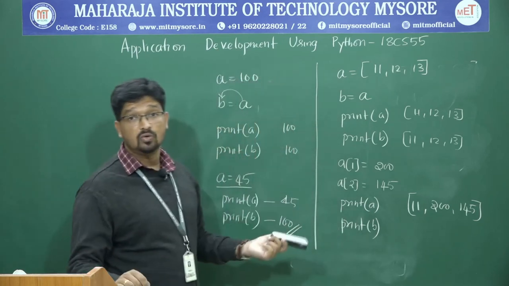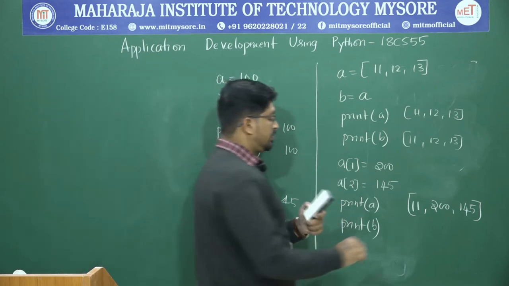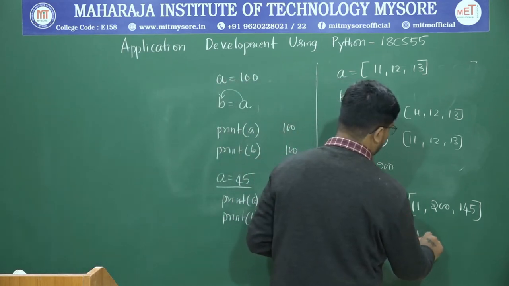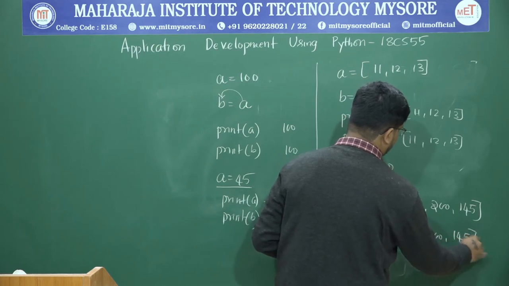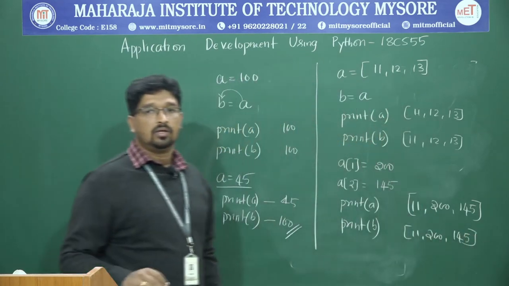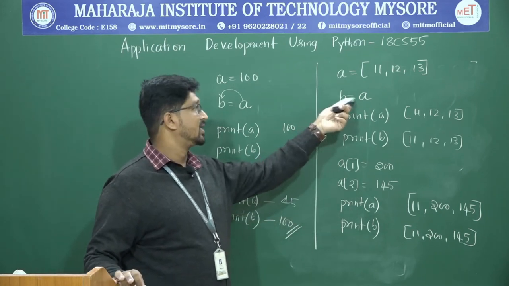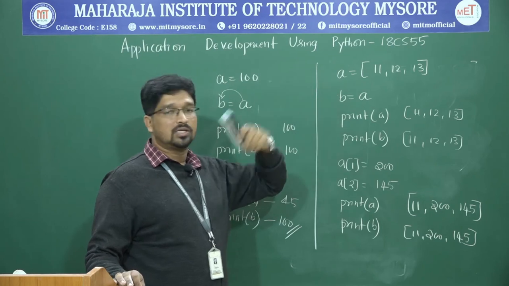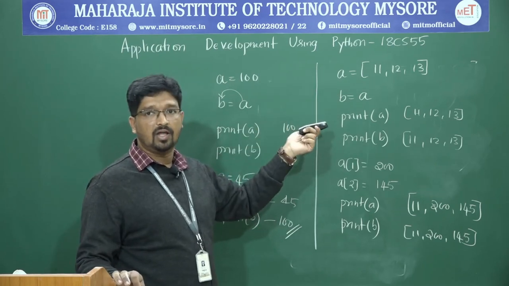Even b's values get updated, because it's a reference variable. Even b has the values 11, 200, 145. Correct. This is how the reference concept works. So in assignment here, a copy will not happen. It creates a reference to the same variable.